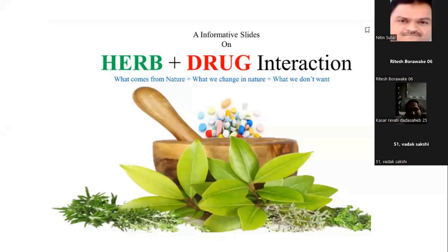But when you take this drug, some effects that we don't want may appear in our body, or our body shows such effects, and that is known as an interaction. Hope all of you understand all this.